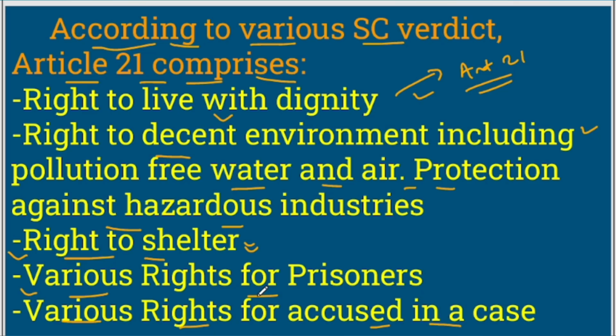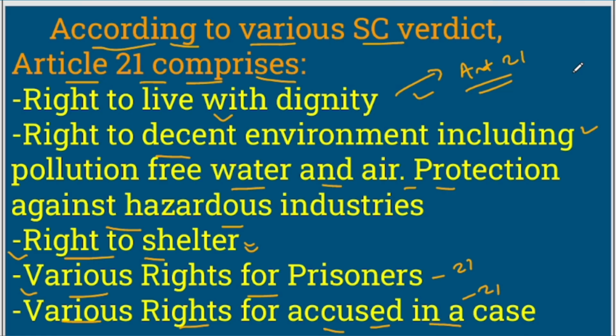All those rights clubbed together are under the definition of Article 21. Then again various rights for accused came at different points of time in different cases by the Supreme Court. So those rights for accused are also under the definition of Article 21, right?